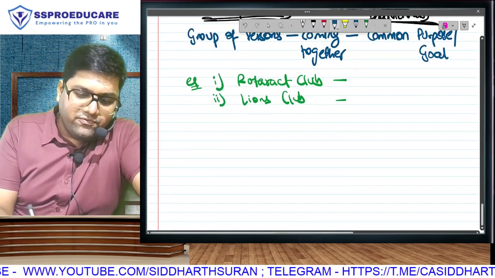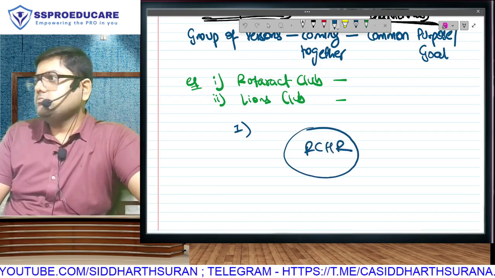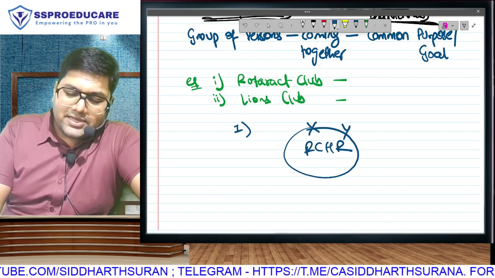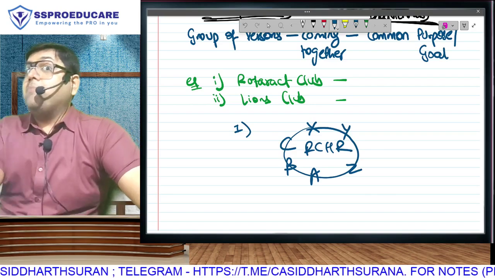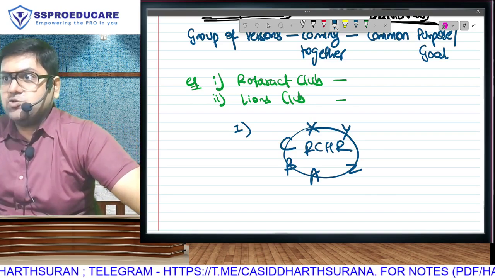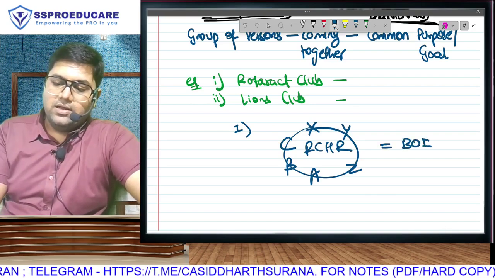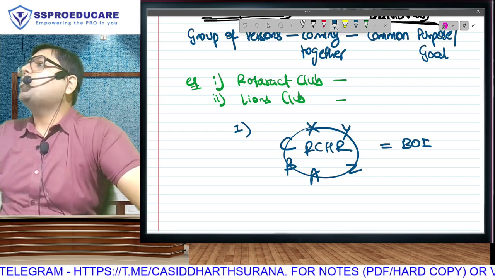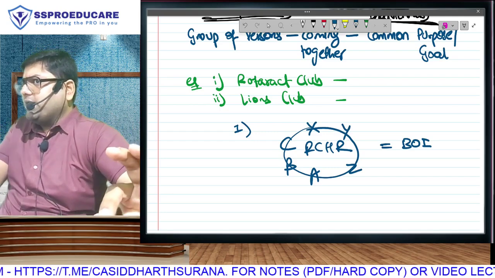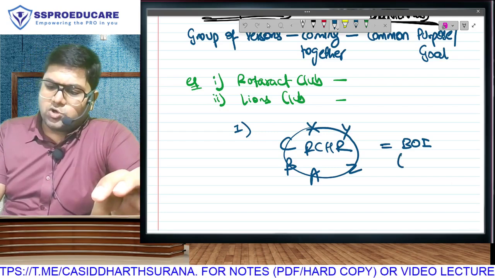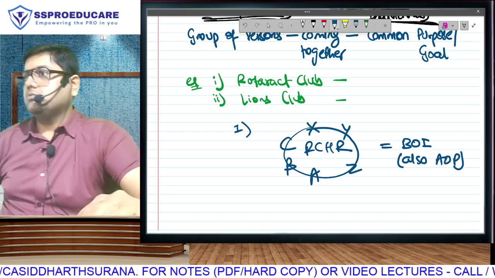Supposing one AOP, Rotary Club of HR College. So the members here are X, Y, Z, A, B, C. Are all members of this club human beings, individuals? So you can call it a BOI. If all members are individuals, it is a body of individual. And tell me one thing, technical hai, but you'll answer this. Is individual falling in the definition of person? So you can also call it AOP, because individual is also person.